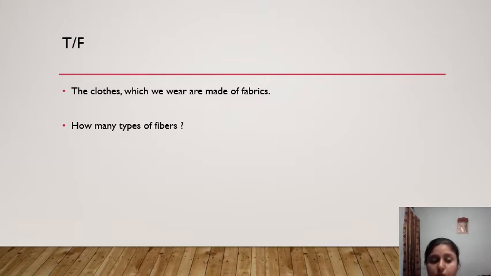From fabrics we make different items also. So how many types of fibers are there? There are two types of fiber. The first one is natural fiber, the second one is synthetic fiber. Natural fiber is like plant fiber, we obtain it from plants or animals, and synthetic fiber is made from chemicals, made by humans.